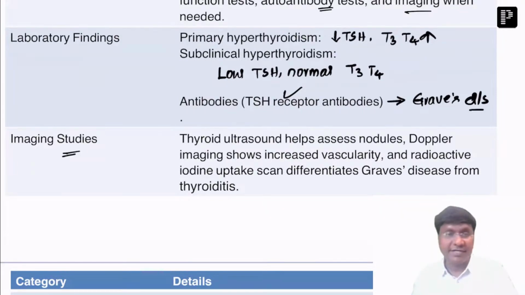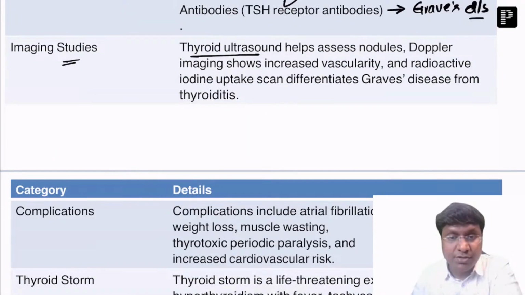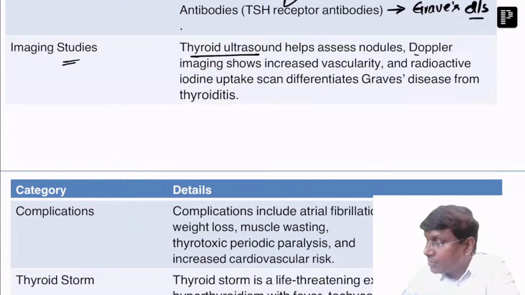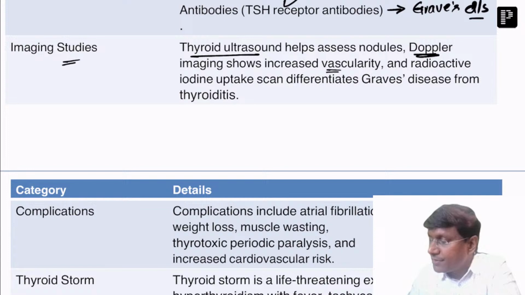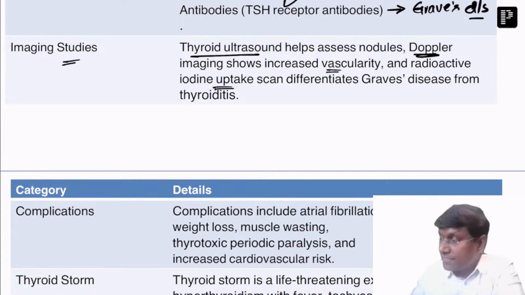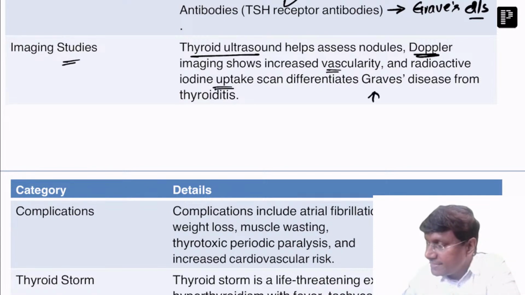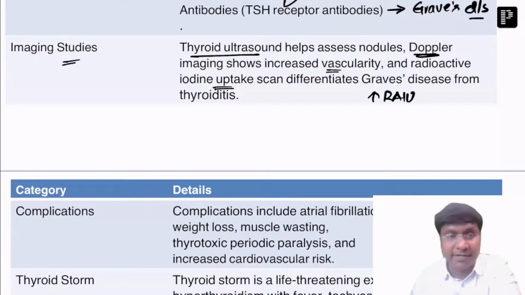Next are the imaging studies. Mainly you need to do a thyroid ultrasound to assess the thyroid nodules. Next, Doppler imaging will show increased vascularity because of increased thyroid gland activity. Next are the radioactive iodine uptake studies. In patients with Graves, there is increased radioactive iodine uptake.